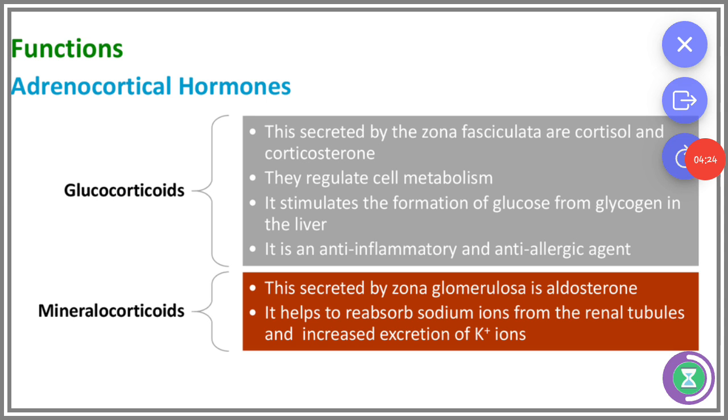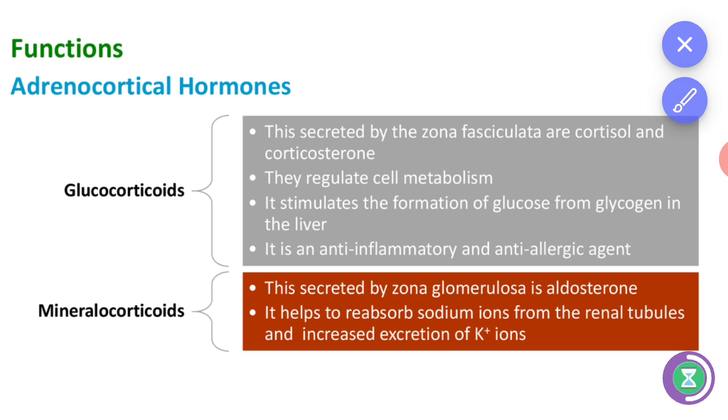And the functions of glucocorticoids and mineralocorticoids. The glucocorticoids are secreted by the zona fasciculata, one of the three layers, and include cortisol and corticosterone, and they regulate cell metabolism. It stimulates the formation of glucose and glycogen in the liver.